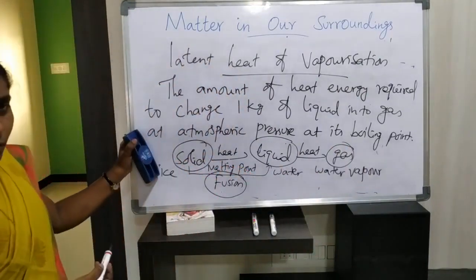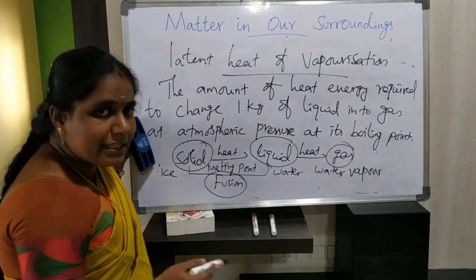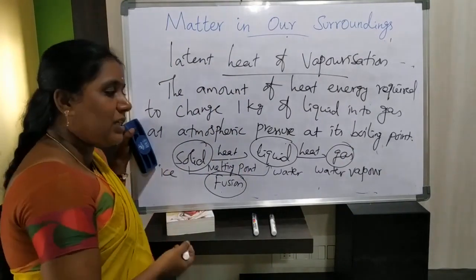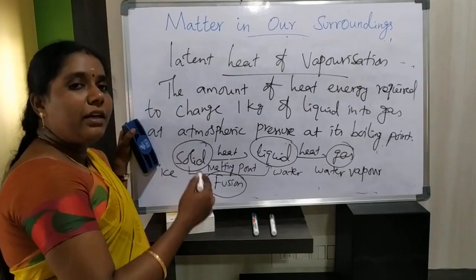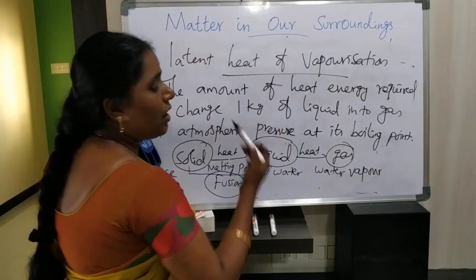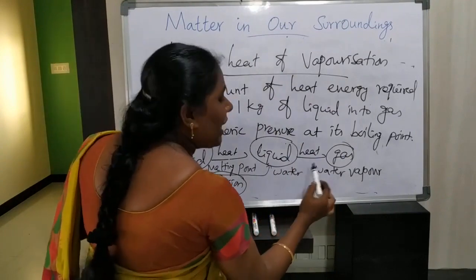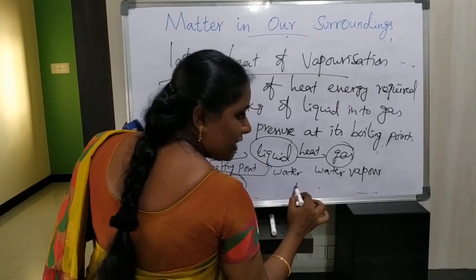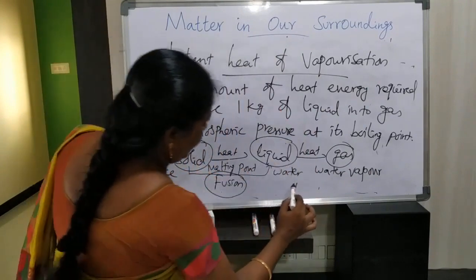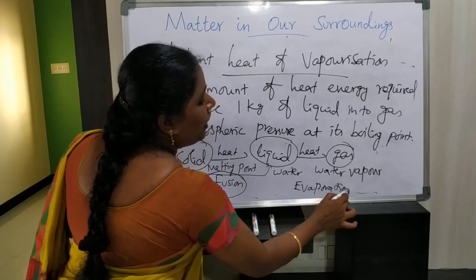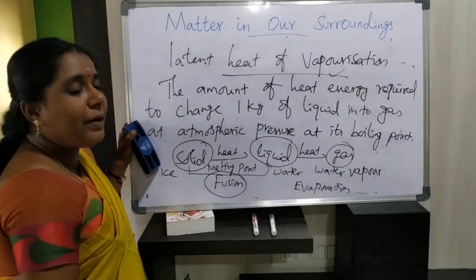Gas in the form of water vapor: by applying temperature, that is, increasing temperature, we will convert that liquid water into water vapor. This process is called vaporization or evaporation. What's the name of this process? It is vaporization or evaporation.